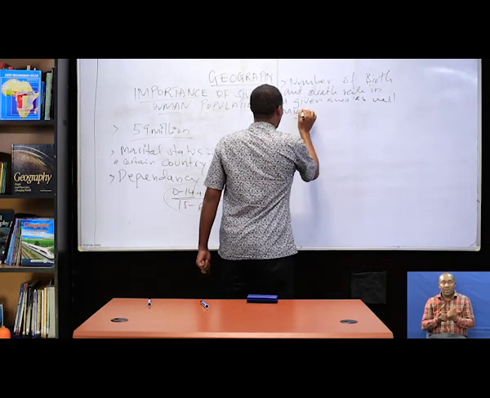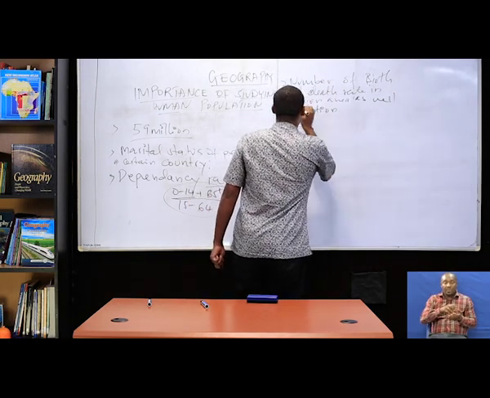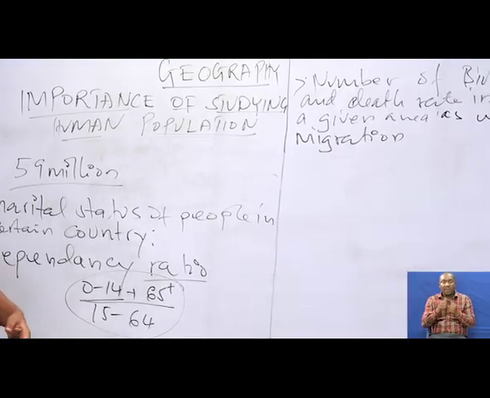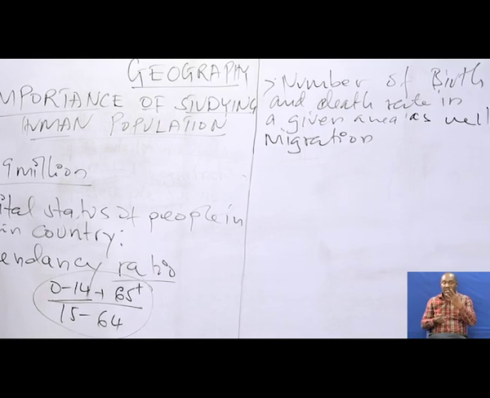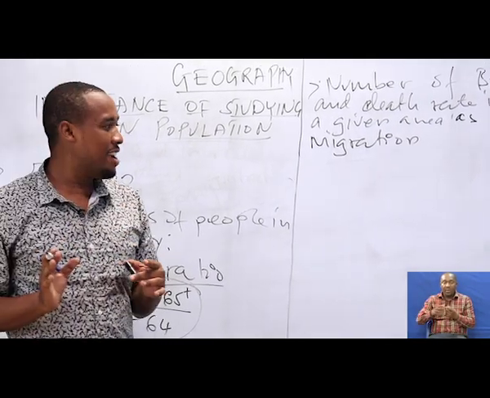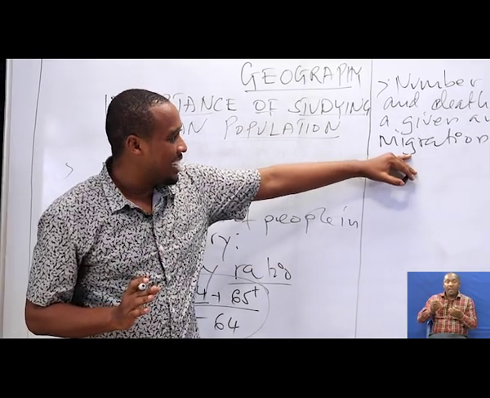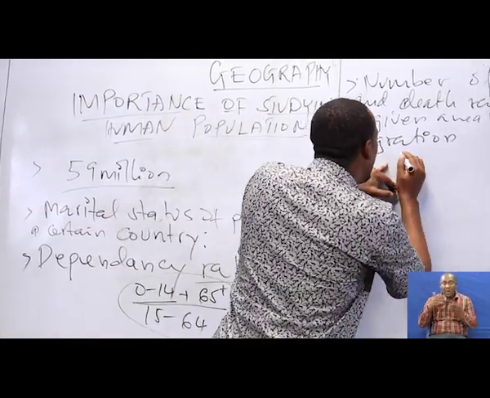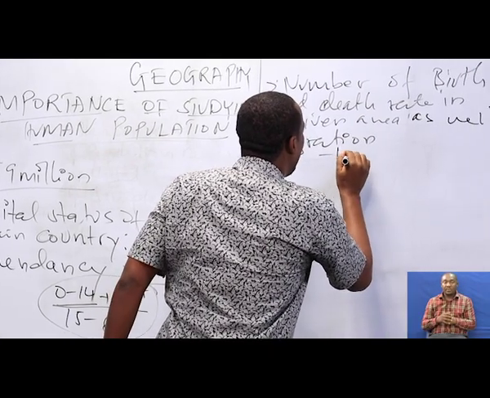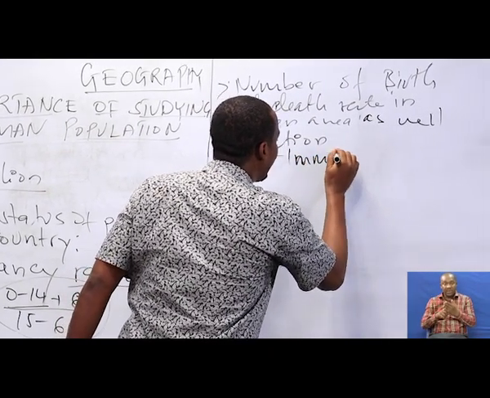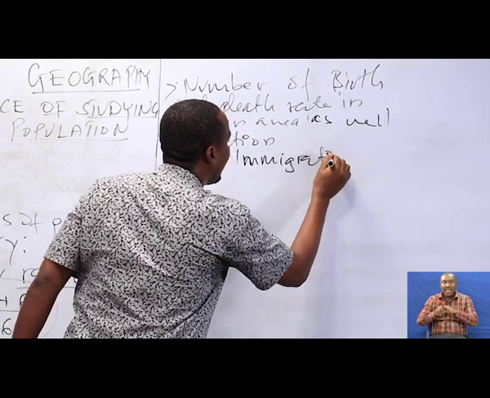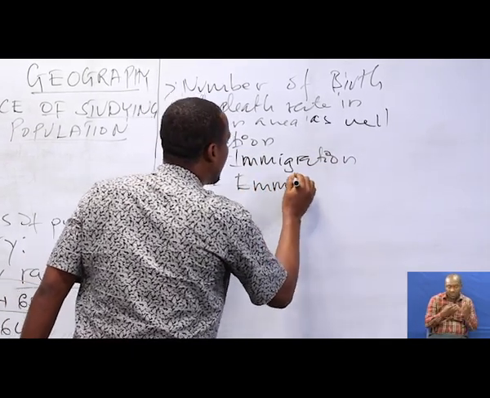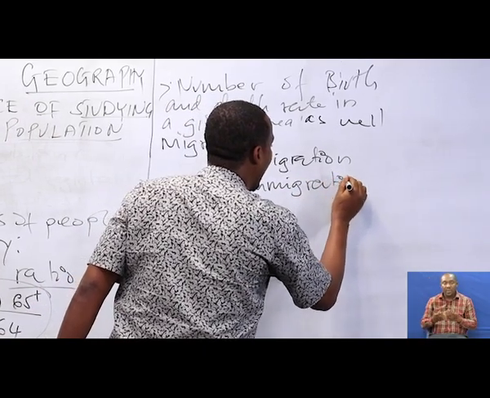Migrations. The addition of people, or the increase in the number of people in an area, can be caused by three main variables: migrations, birth rate, or death rate. Migrations here means either immigrations, those people who are moving in, or emigrations, those people who are moving out from their areas.